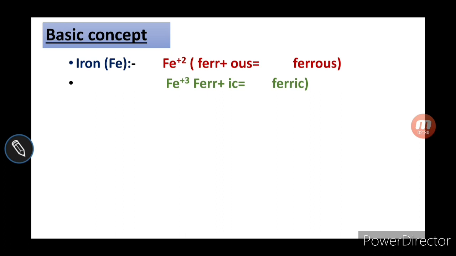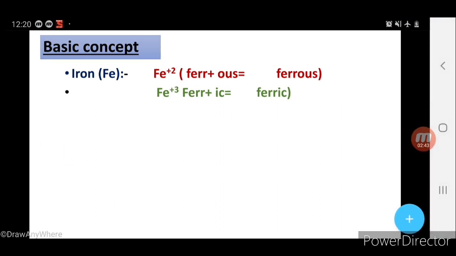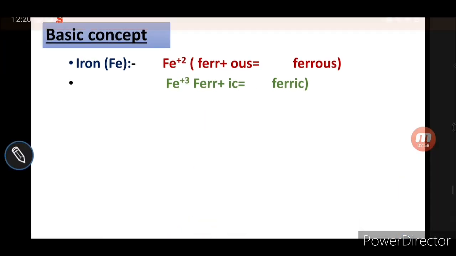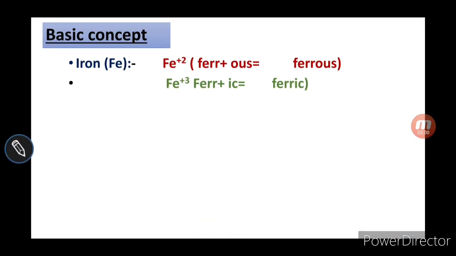You don't need to understand how electrons jump from a lower energy level to a higher energy level. Simply think that iron has 2 valencies, +2 and +3. If the same element has different valencies, the first one has +2 valency and the second one has +3 valency.